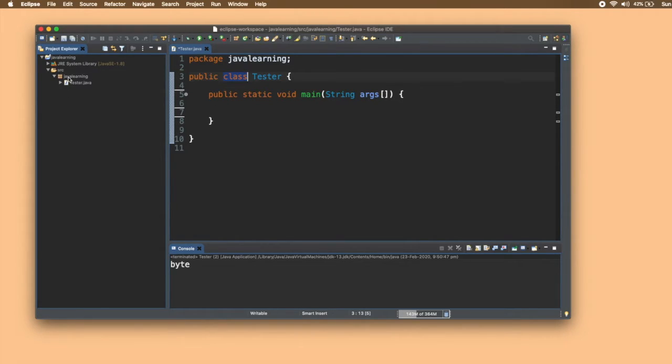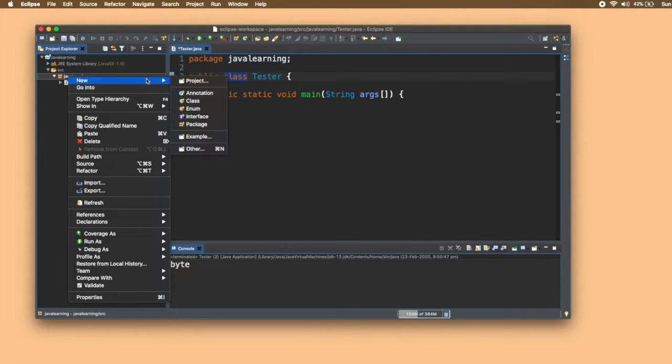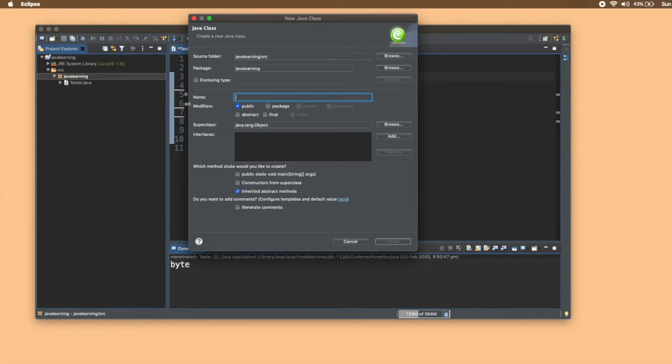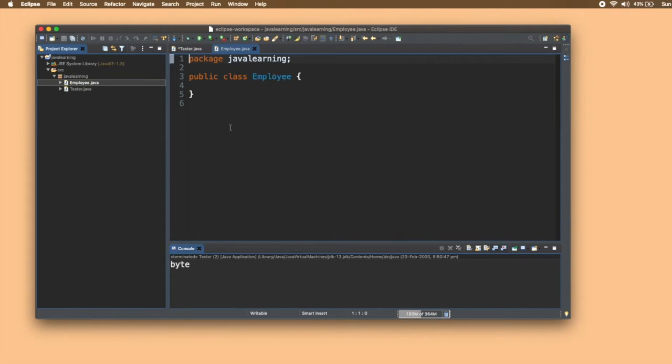So now, inside our package, let's create a new class and I'll name it employee. So we have another class employee. I'll declare some variables here, private int salary.